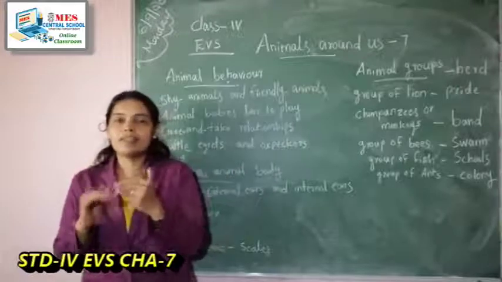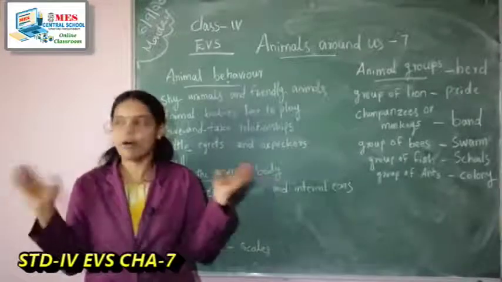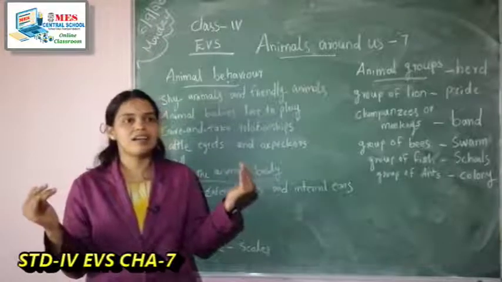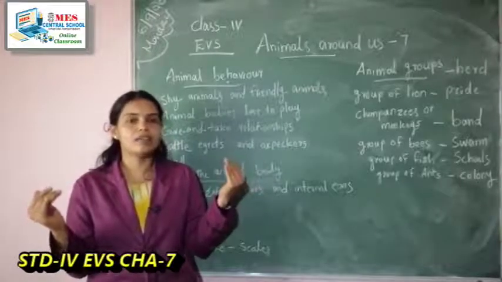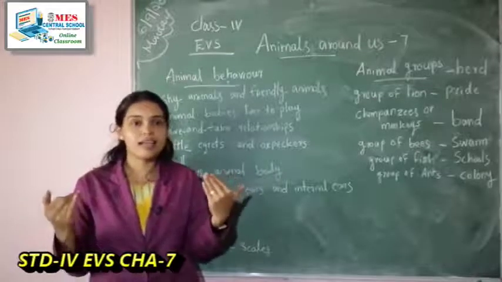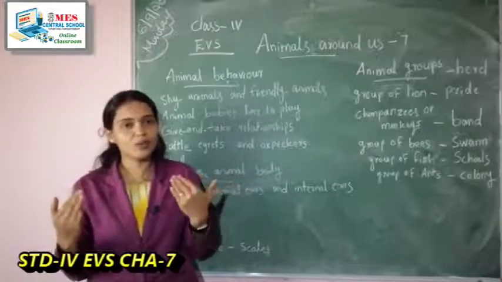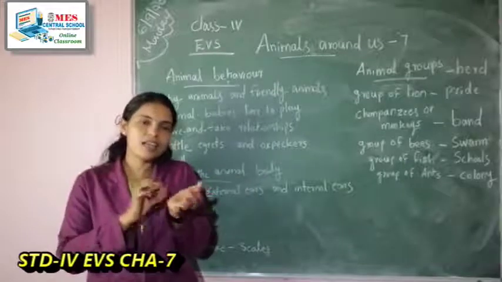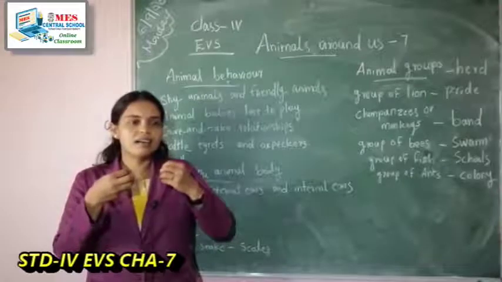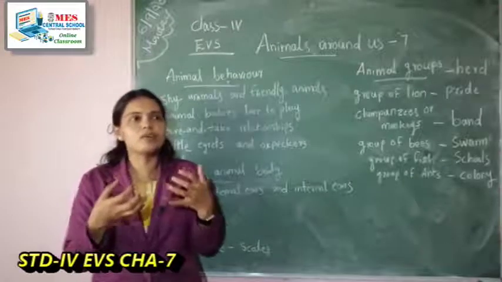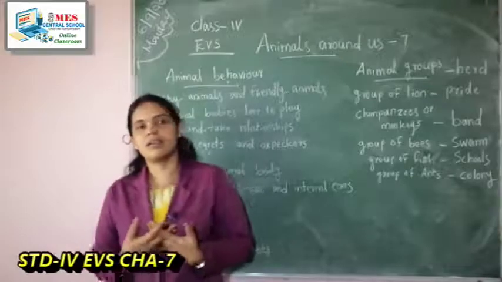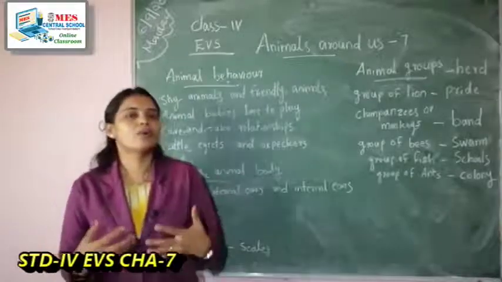So they have long hair to protect from the cold. But the animals living in warm places like our place, here we can see cow, buffaloes. Do they have long or short hair? Cow's hair, did you see? The cow's hair is short because they are living in warm places. So they have short hair.